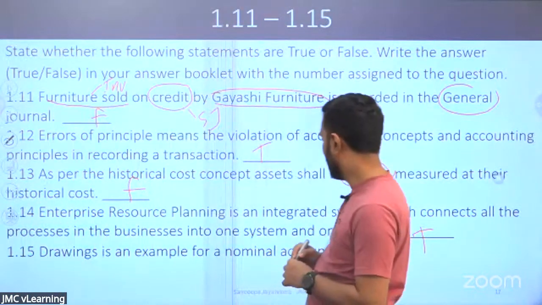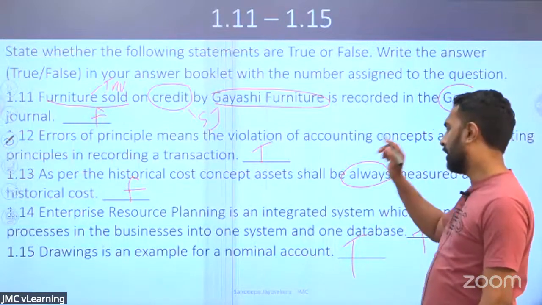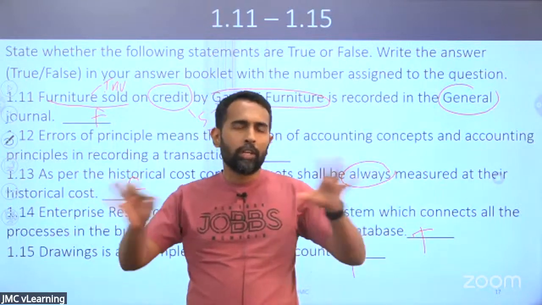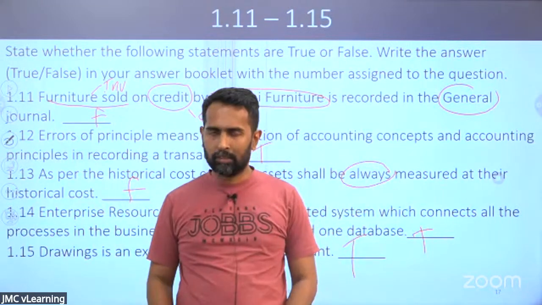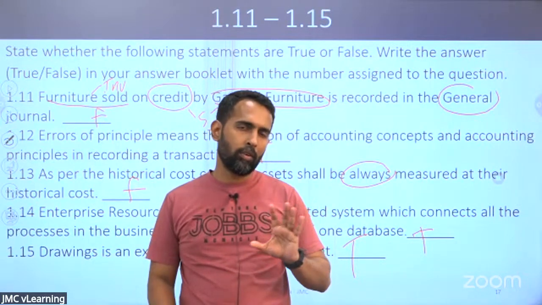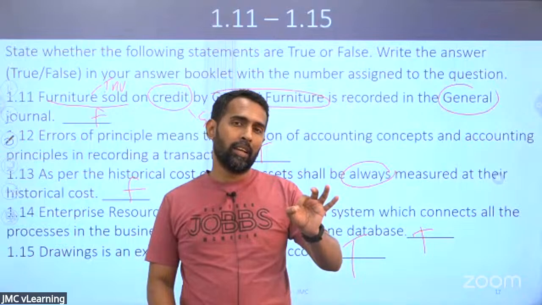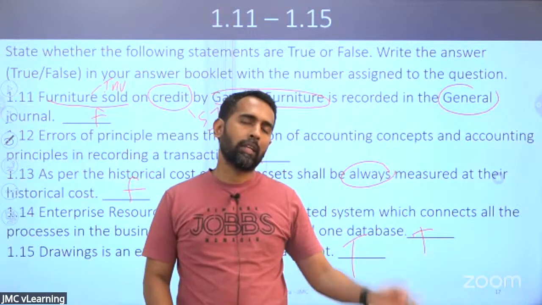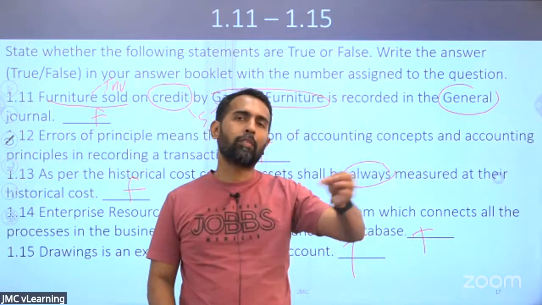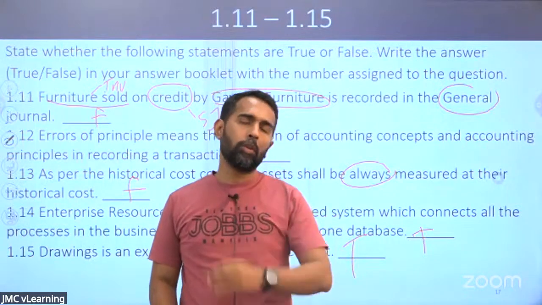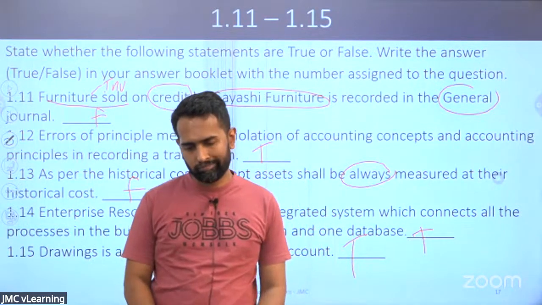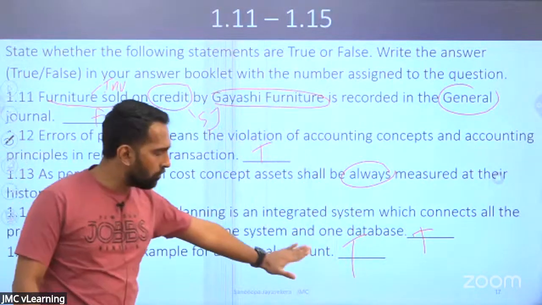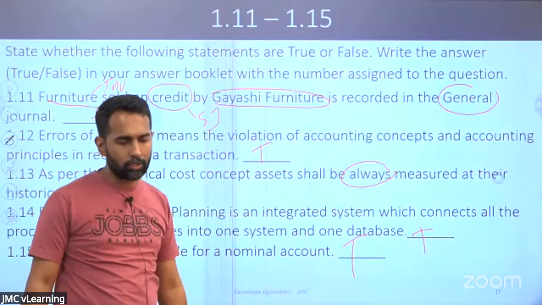No, that's the criticality. Drawings is a nominal account. It's kind of an exception. Generally the nominal accounts are the income and expenses. But drawings is not an income, not an expense. It's a reduction of equity, and it's not a continuing account. It's not an account we carry forward permanently. The drawings for that year we deduct directly from equity. So we do not continue the drawings account. So therefore it's a nominal account. Understood? Therefore it's a nominal account. So drawing is an example for nominal account is true. It's not false, it's true.